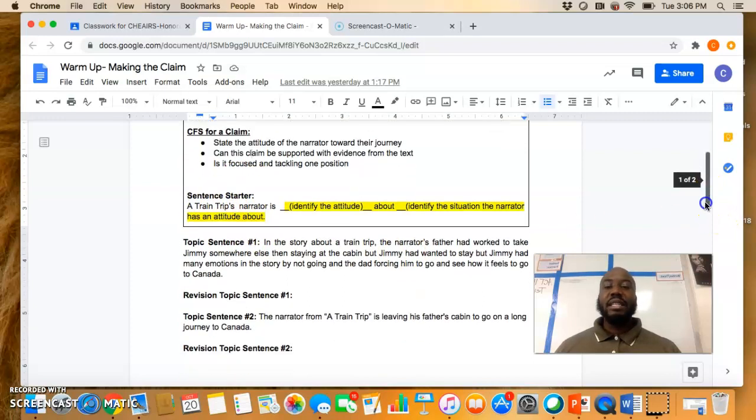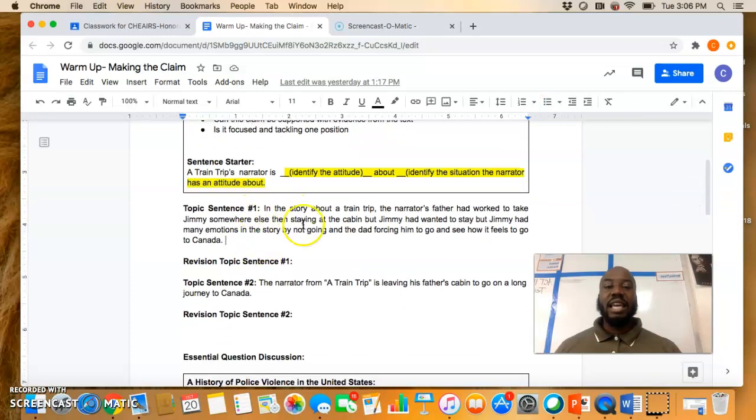Your first topic sentence is here. So you're going to read this topic sentence and then I want you to revise it based on what you think is best on how it should sound. And then you're going to read the second topic sentence and then you're going to revise it again. Each topic sentence is lacking something, right? It either needs to identify the attitude of the narrator more clearly and concisely, or it is a little too short and needs a little bit more information.